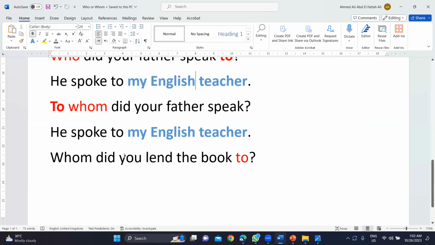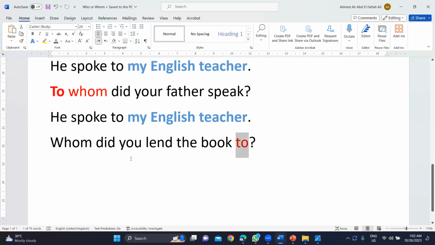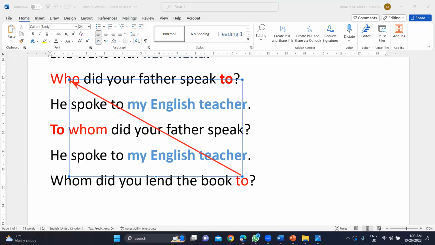So let's go to our question. In our question, we have a preposition at the end. Which one takes the preposition at the end? Who or whom? Of course, who. So in this case, I'm going to choose who.